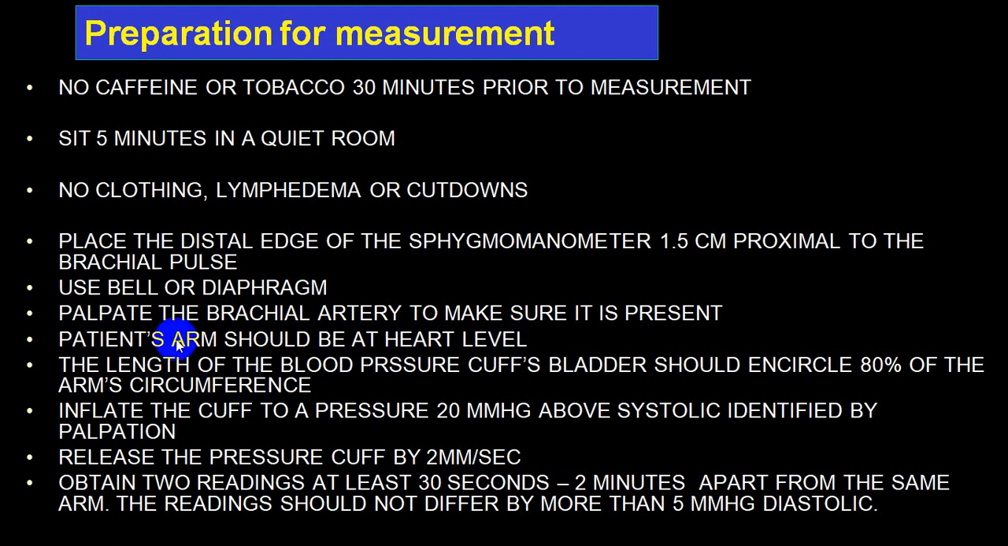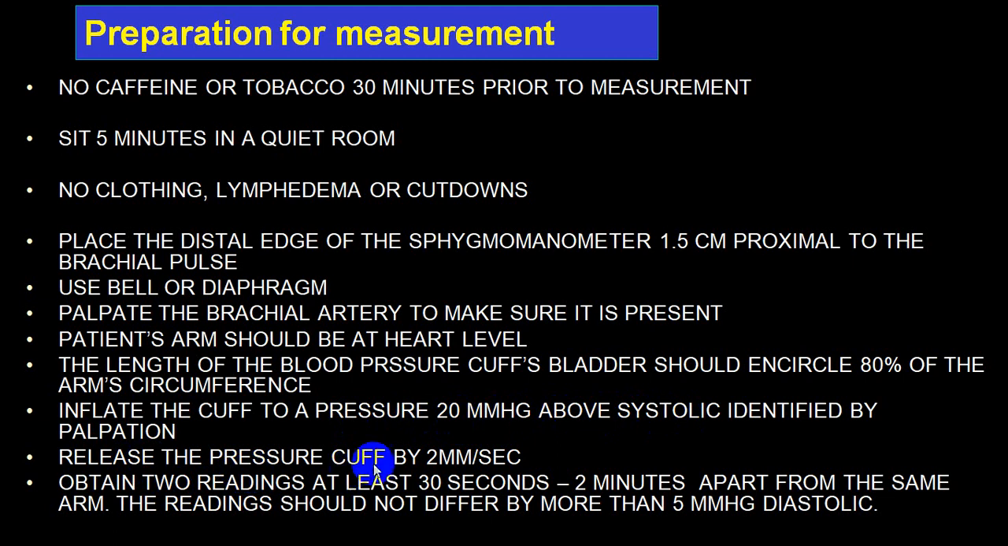The mid part of the arm should be at the heart level. The length of the BP cuff bladder should cover at least 2/3 of the arm circumference. Inflate the cuff to a pressure minimum 20 millimeter above the systolic, that is, 20 millimeter above the point where the pulse is palpable. The pulse should disappear.